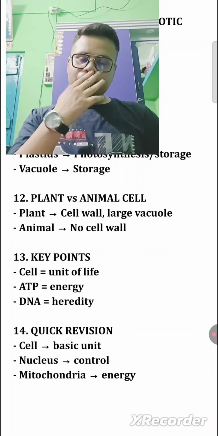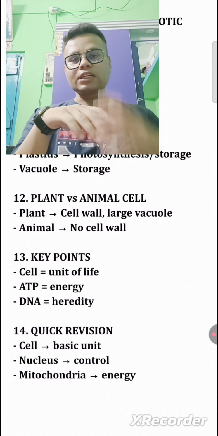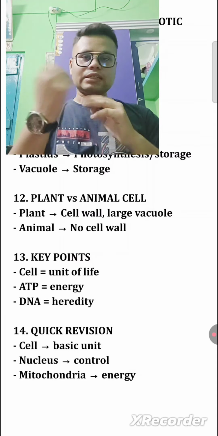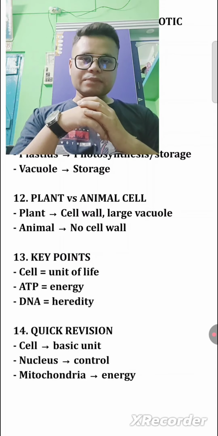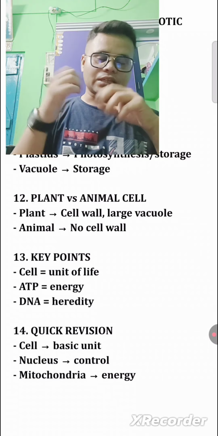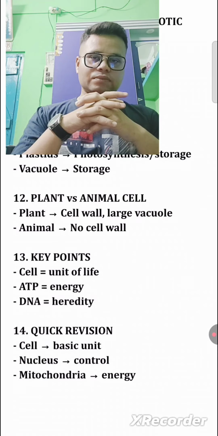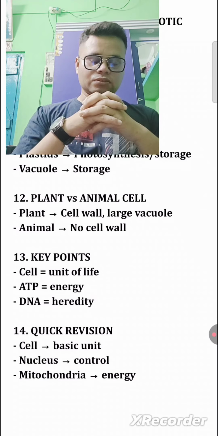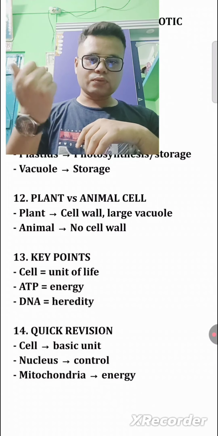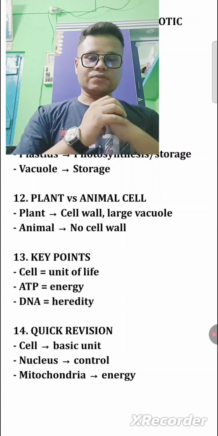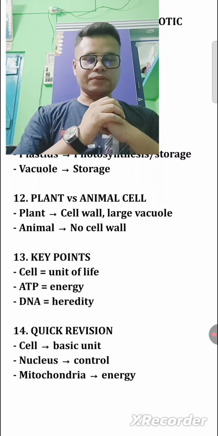After that, what are the key points, class? The cell is the unit of life. ATP, adenosine triphosphate, is the energy currency, and DNA carries heredity. So the quick revision: the cell is the basic unit, the nucleus controls, and mitochondria provide energy. So all these things come under it.